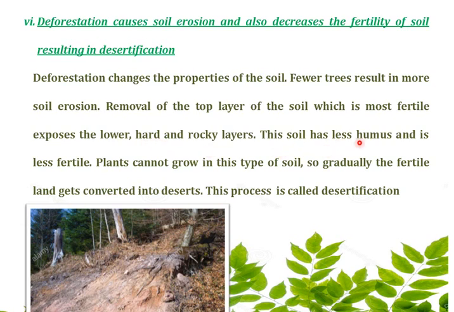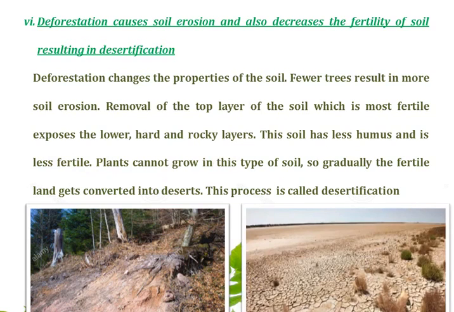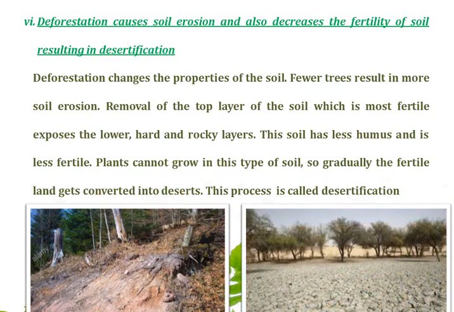This soil has less humus and is less fertile. Plants cannot grow in this type of soil. So gradually, the fertile land gets converted into desert. And this process is called desertification. Desertification is a process of conversion of fertile land into deserts.